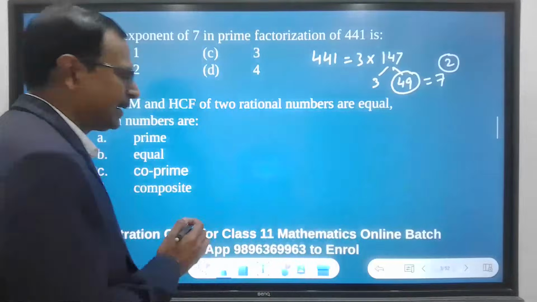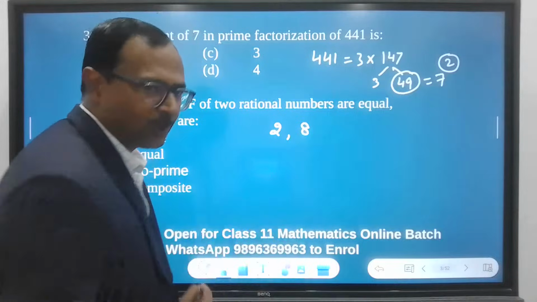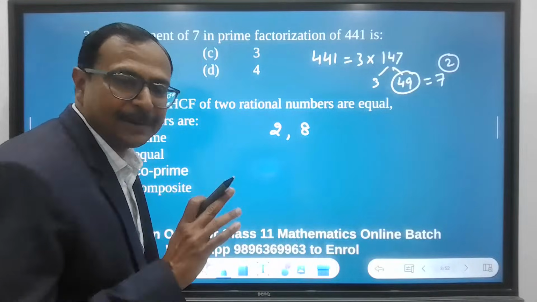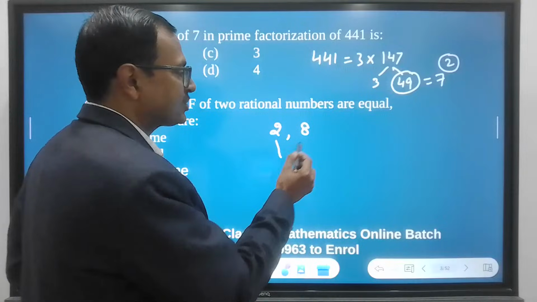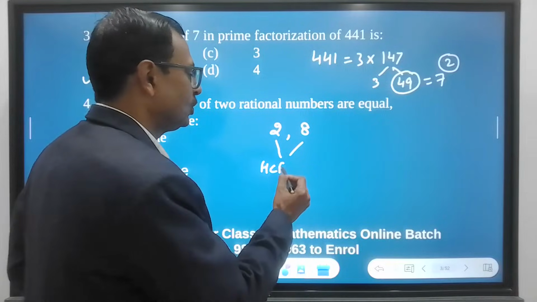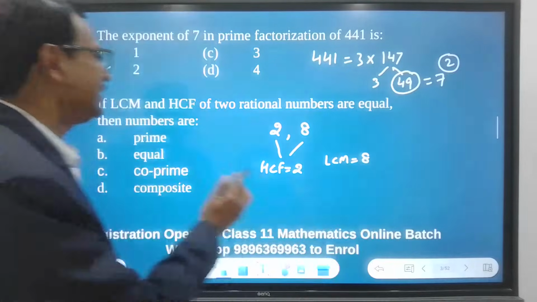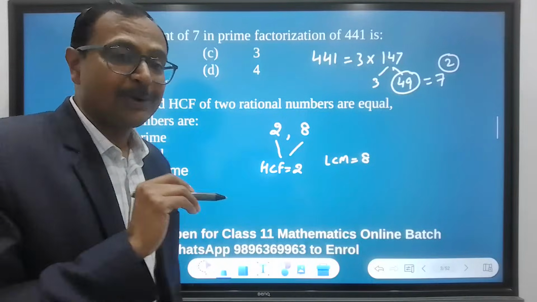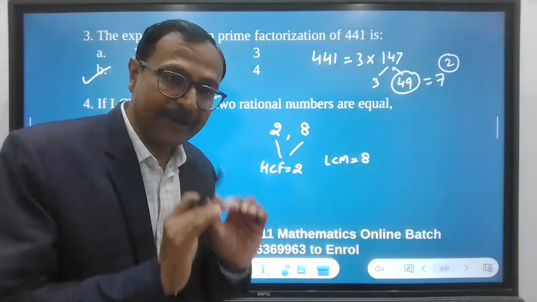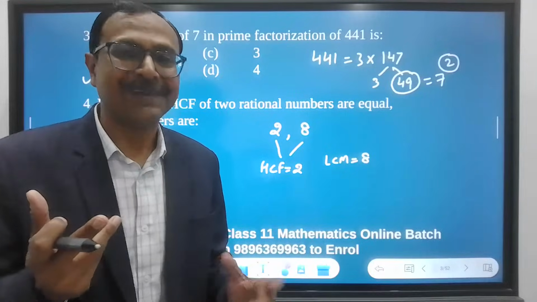Just watch. Now suppose you have two different numbers like 2 and 8. If the numbers are different, then the highest common factor here is 2 and the LCM is 8. But he is saying the LCM and HCF are equal. So the highest common factor is actually the common multiple also, right?